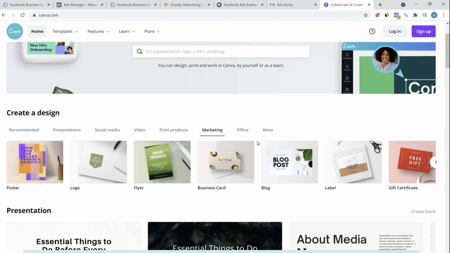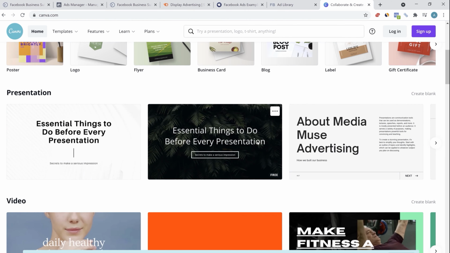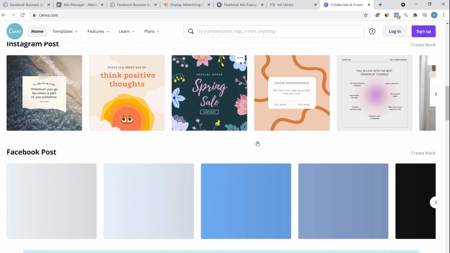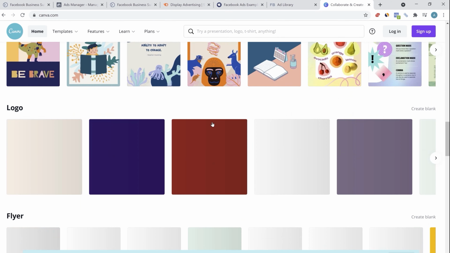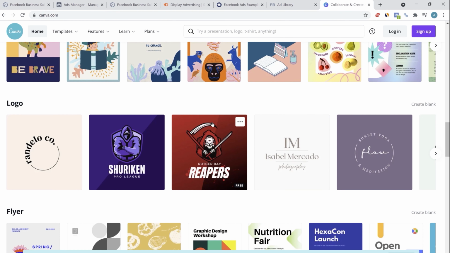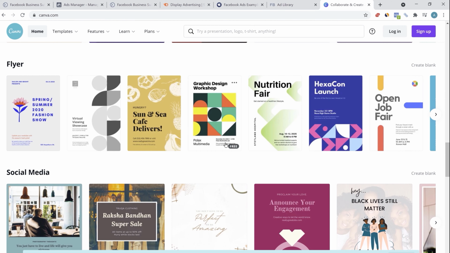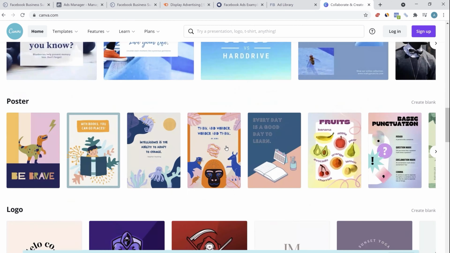It is a very beautiful editor. It's fairly easy to use and any beginner can understand it. You can create videos, you can create Instagram posts, Facebook posts, posters, and it has stock templates. You don't even have to create everything from scratch. It has basic stock templates. You can work on the template, customize it according to your color scheme, add new elements, images, upload videos. There's just so much to Canva.com.